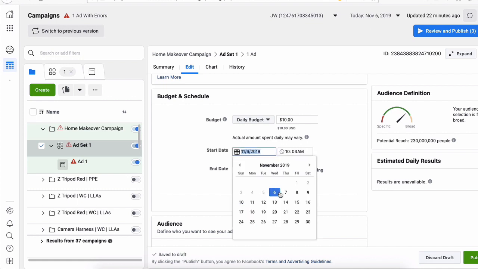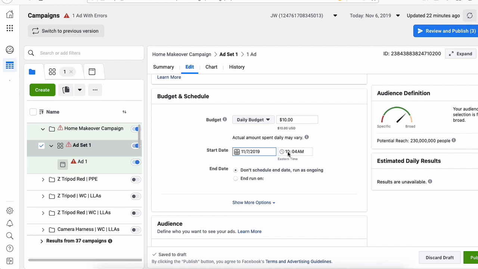Now, it's very important to make sure the ad set starts running the next day at 12 o'clock, or whatever time you have set up. I have Eastern time on my ad account, and it's a really good practice, if you're targeting the US, to start running the ads at the beginning of the next day. If it's 5 p.m. right now and I start running it, I only have 7 hours and it's going to spend all my money within 7 hours, and we don't want that.